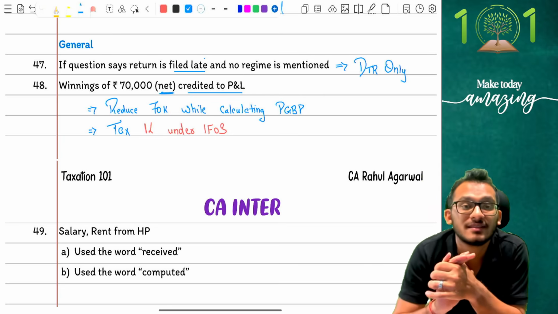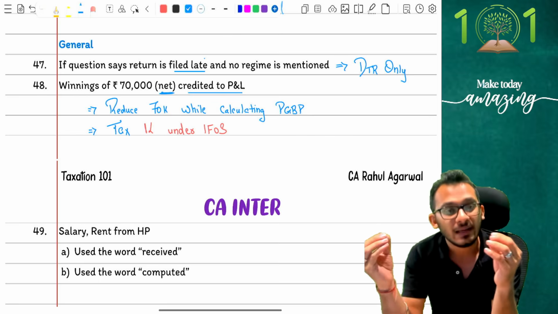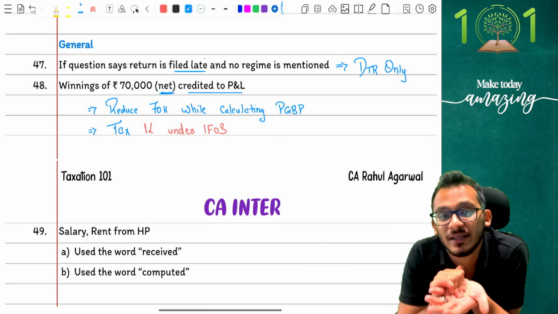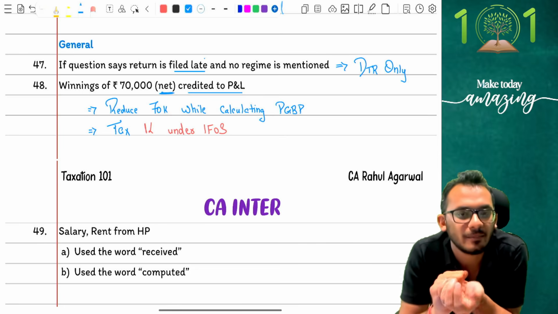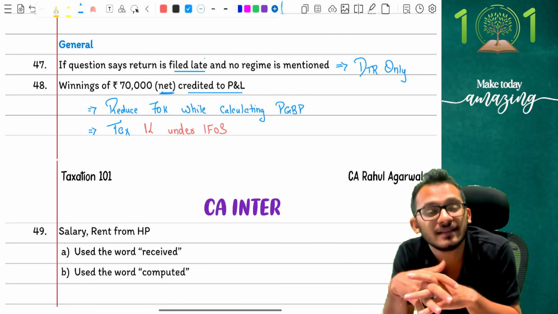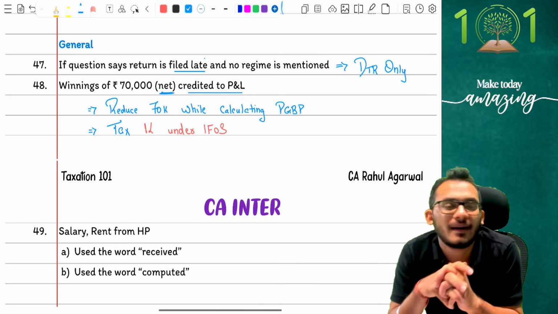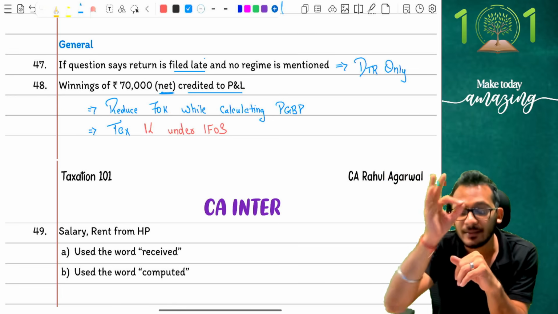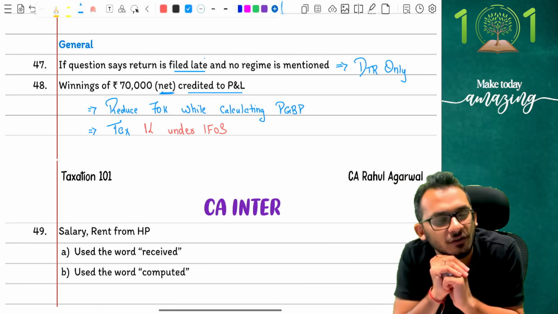So I will come and say the mistake is of showing 70,000 rupees. That is the number by which your P&L is tainted. It is not the 1 lakh rupees which is in the P&L. It's the 70,000 rupees which is there in the P&L. So I will only reduce 70,000. Then I will come to IFOS and say the tainted element has to be corrected. Let's correct it and make it 1 lakh rupees. So be very careful on two different numbers, but the answer remains the same. So be very, very careful on how you read the question off.